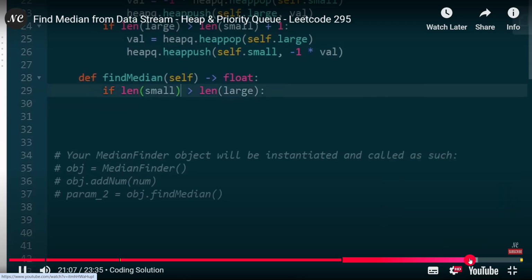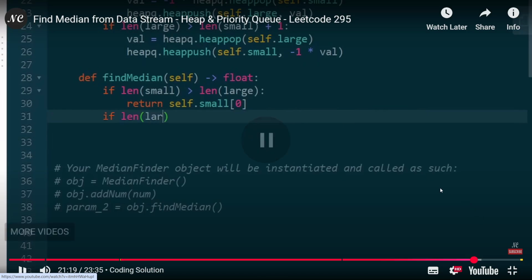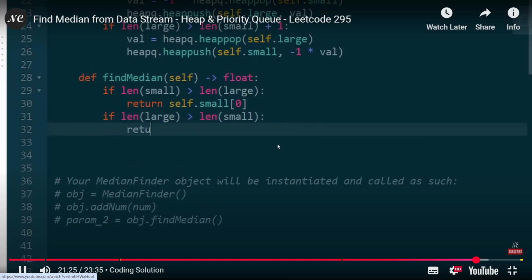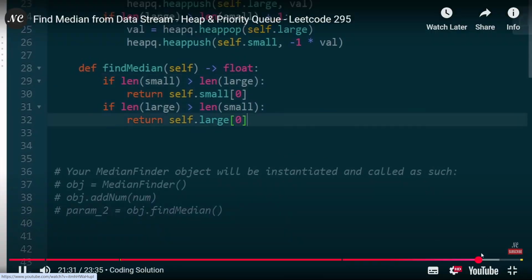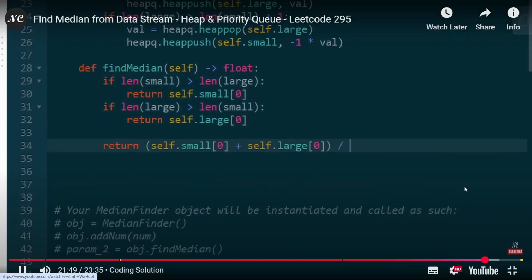We know small happens to be true if the length of large is somehow greater than the length of small. We know that the opposite happens to be true, so we can return the smallest value in large. Now, if neither of these evaluates, that means we add them together and then divide by 2 and then return the result of that.